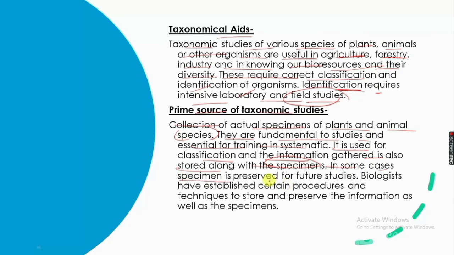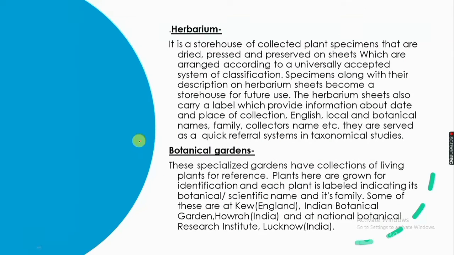Biologists have established certain procedures and techniques to store and preserve the information as well as the specimen. Herbarium. It is the storehouse of collected plant specimens that are first dried, then pressed, and then preserved on sheets, which are arranged according to a universally accepted system of classification.